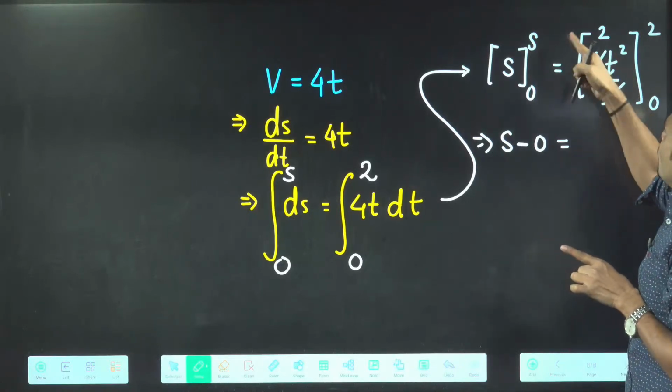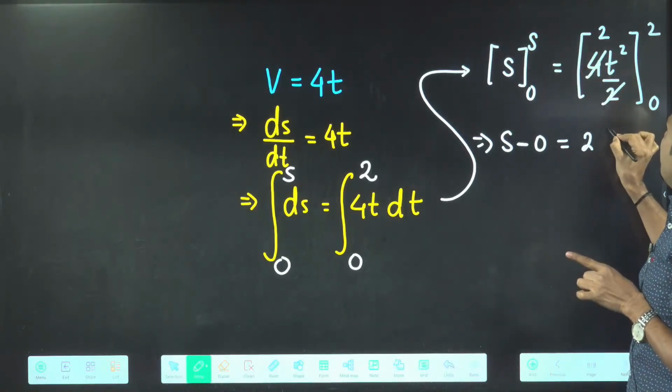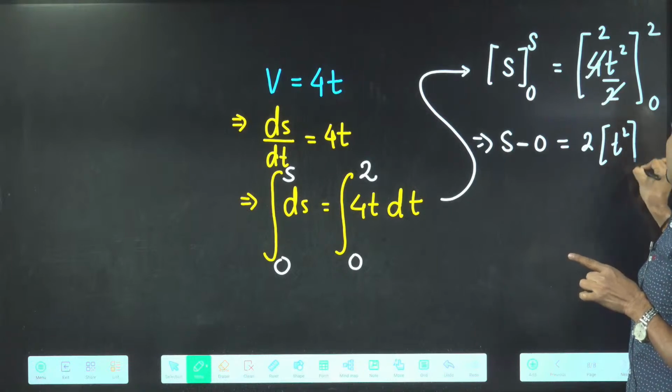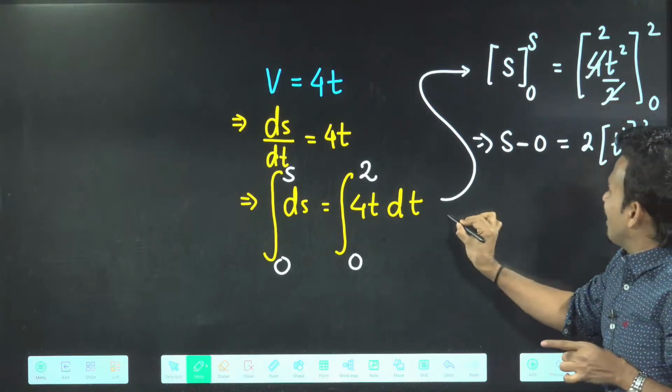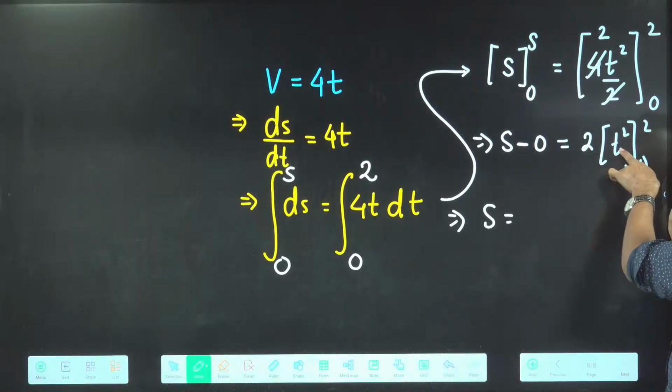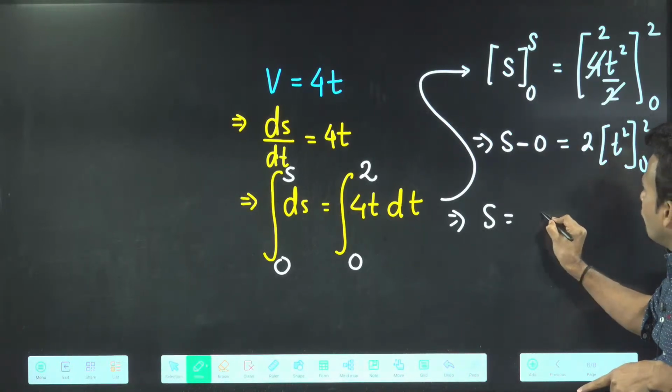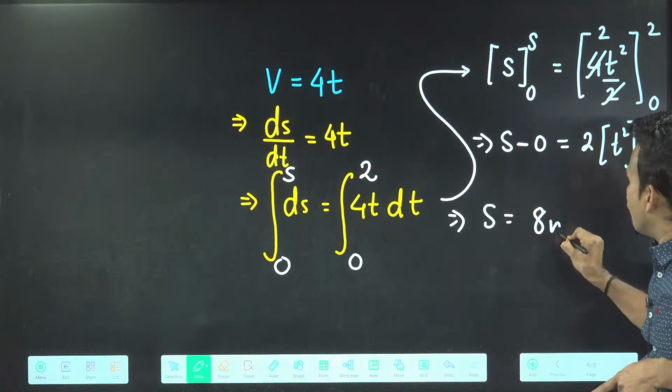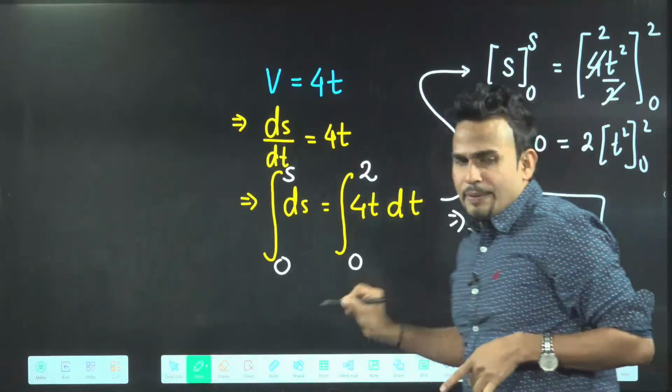I said you 2 you can take out. This will become t square, from 0 to 2. So you can put the upper limit. This will become s minus 0, which is s. If you put the upper limit, this will become 4 into 2, this will give you 8, because the lower limit is 0. Is it okay? समझ में आया क्या?